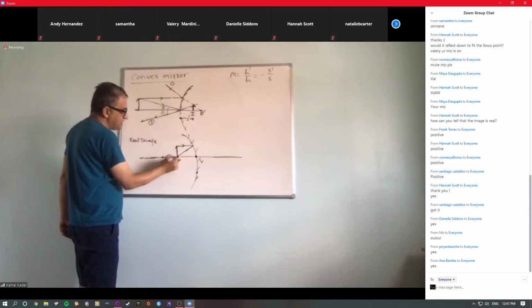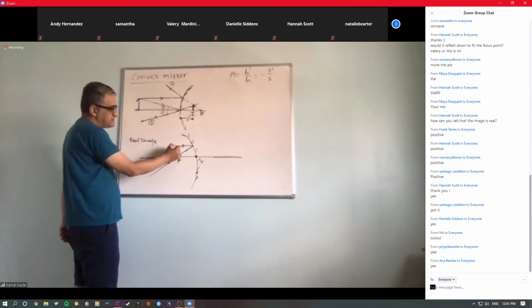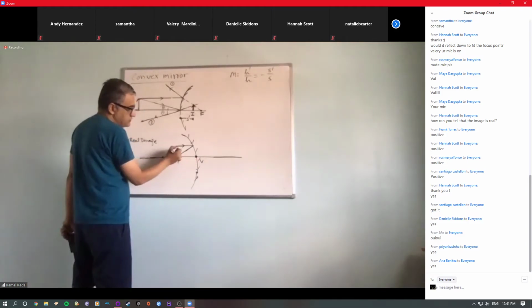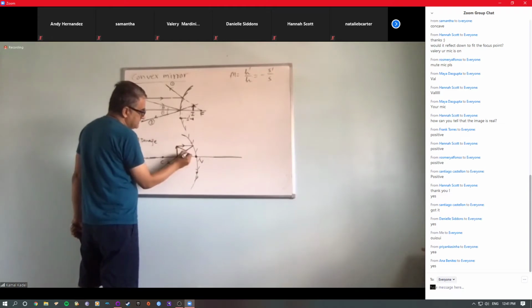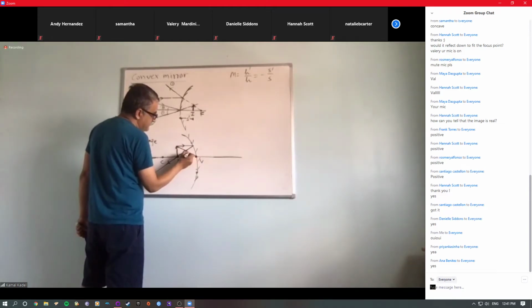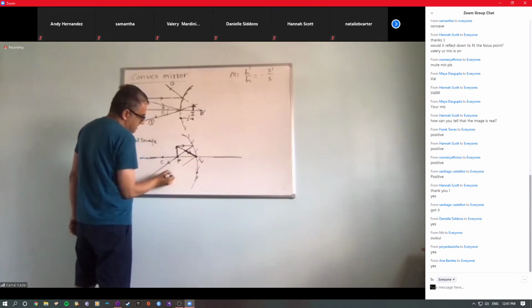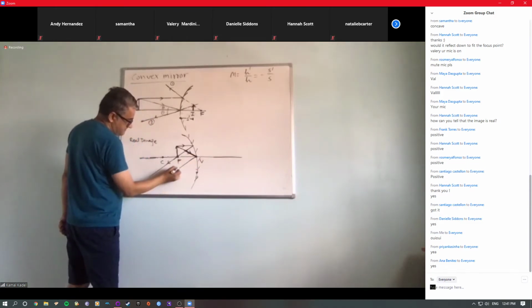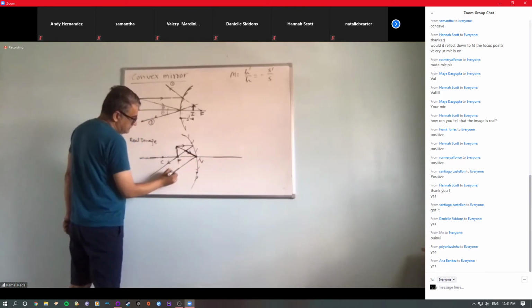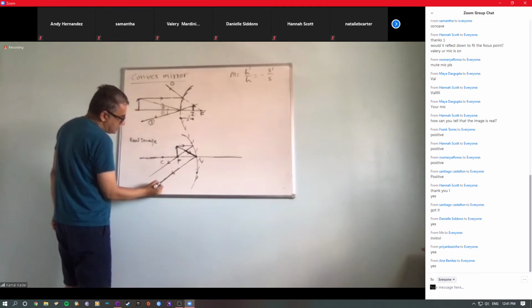We cannot draw any rays through C or through the focus because the object is at the focus. So we have to draw this ray here. This strikes the vertex at this angle, and this has to reflect back, making the same angle like this.